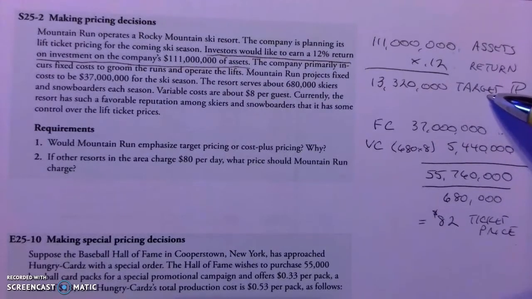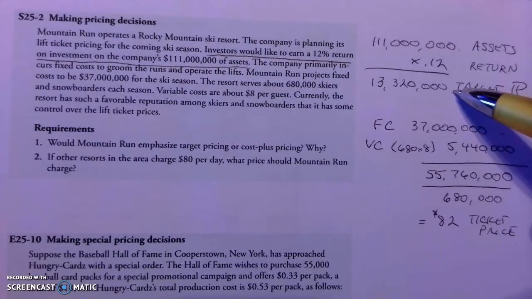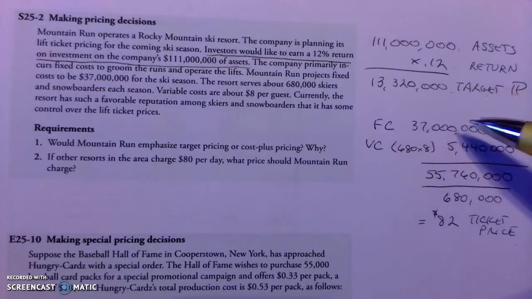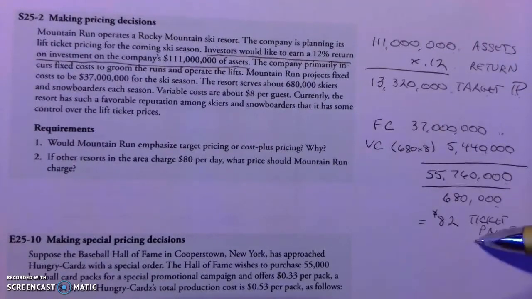The target profit is 13,320,000. So then what I did, I added up the 13 million plus the 37 million plus the variable cost. This is the total cost that we have to cover. Divided by 680,000 gives me a ticket price of $82. Okay, do this one on your own at some point without looking at the solutions.